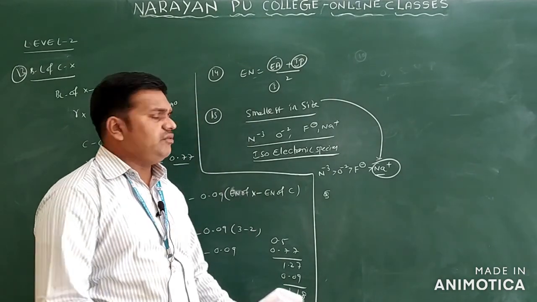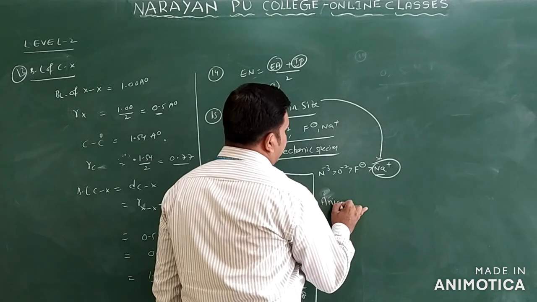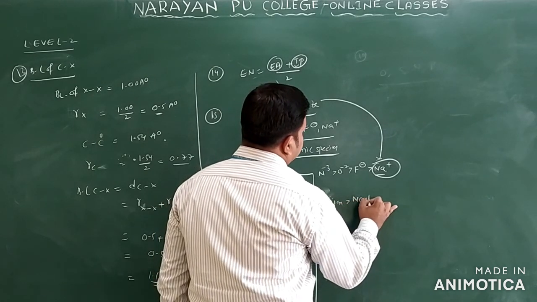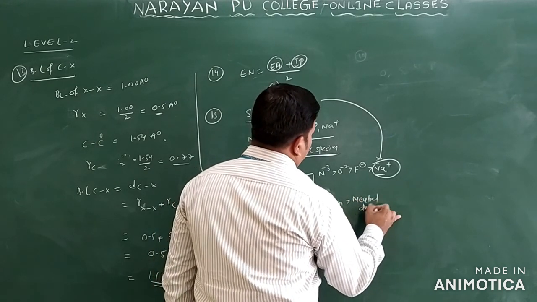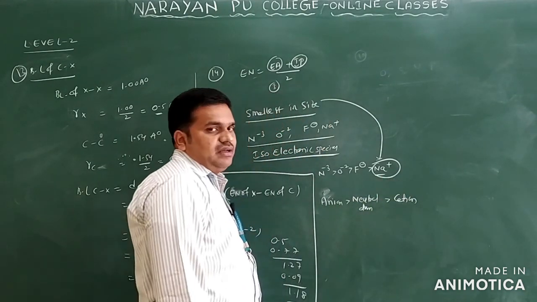And which one has the smallest size? The cation. Generally, there is one concept: anion is greater than neutral atom, and neutral atom is greater than cation in size.